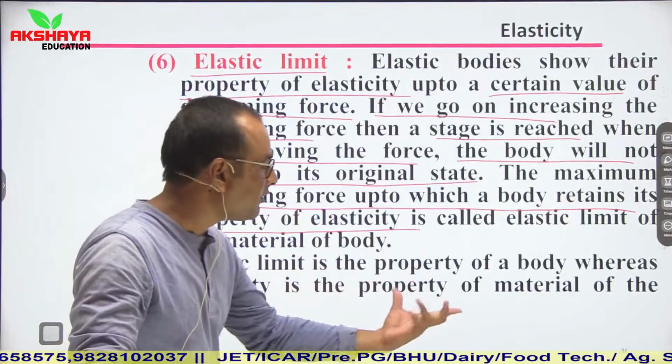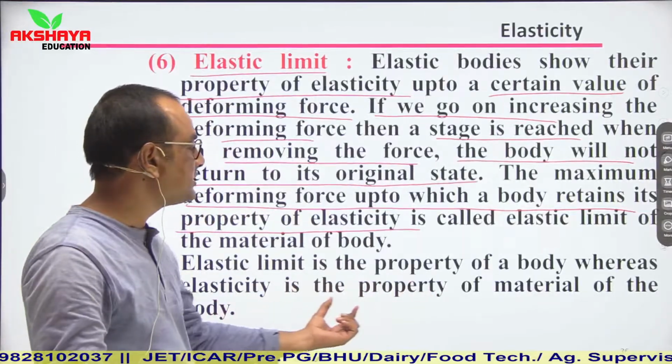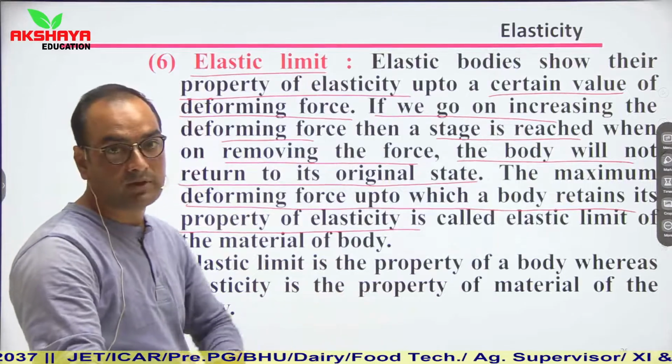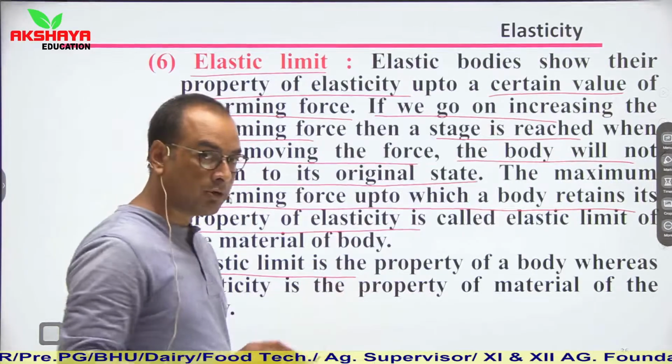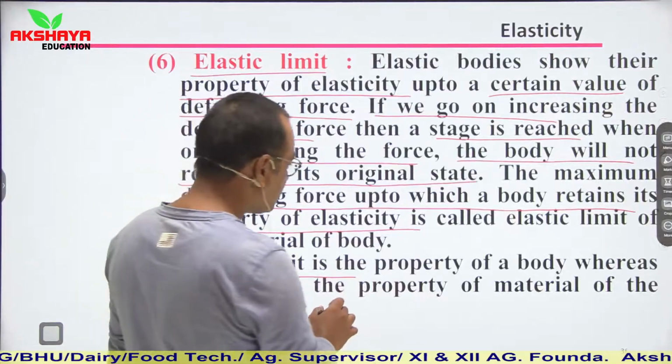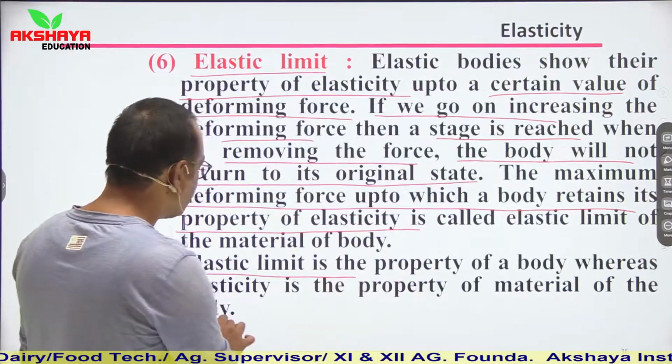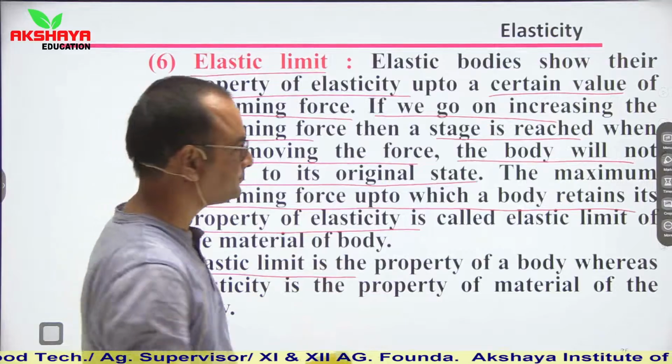Elastic limit is the property of a body, whereas elasticity is the property of the material of the body. So both things are different. Elastic limit is defined for the whole body, whereas the elasticity property is defined for the material used in that body.